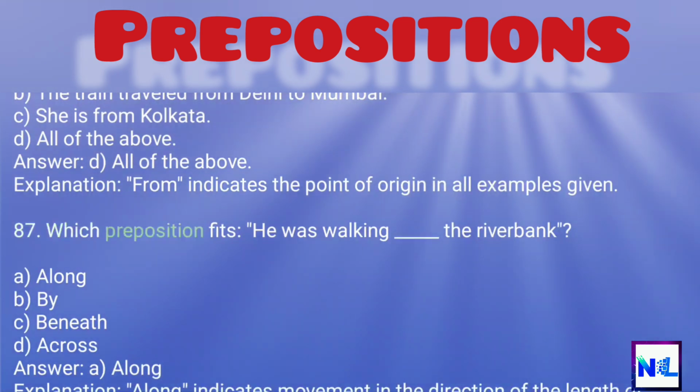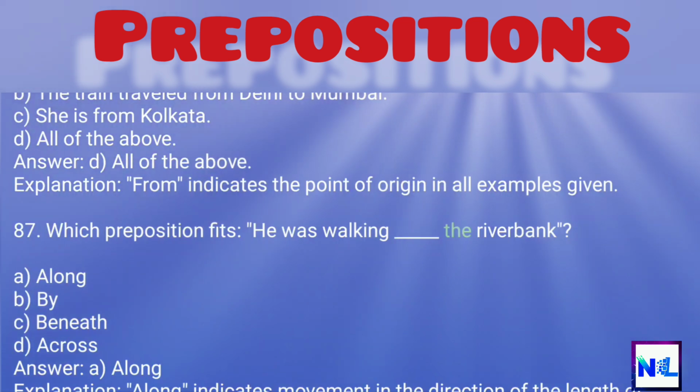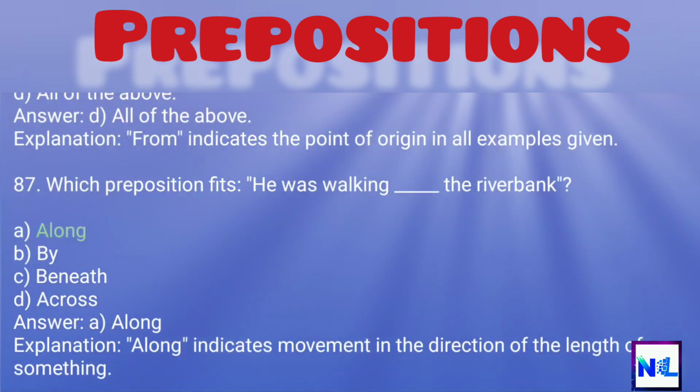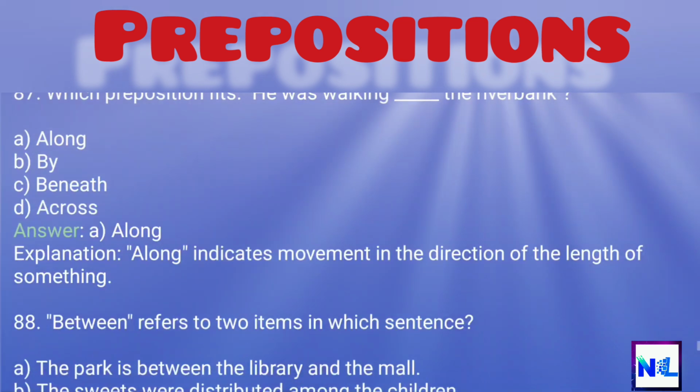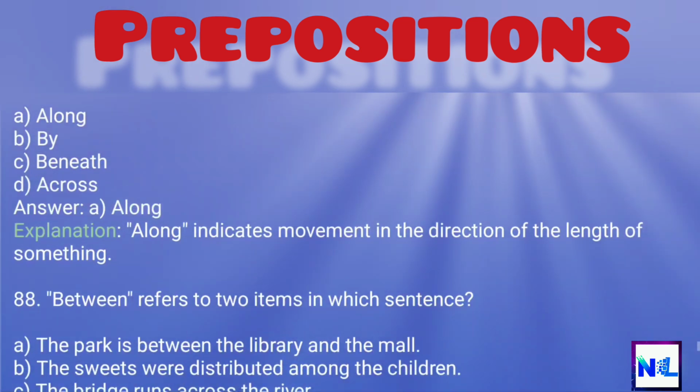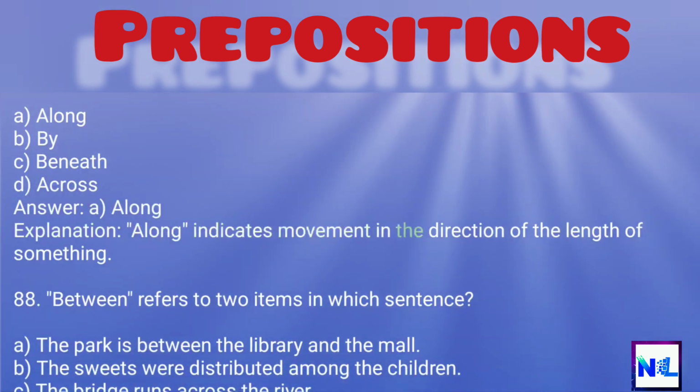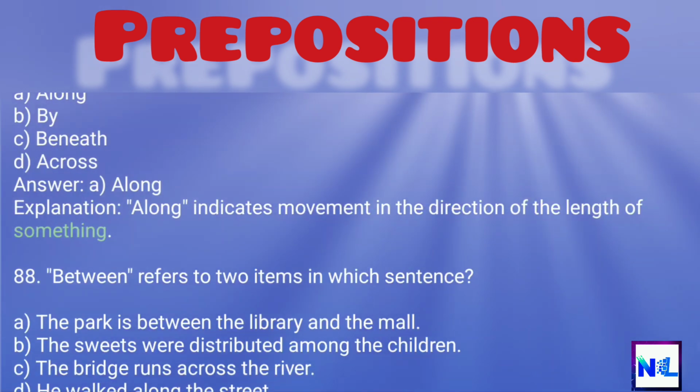87. Which preposition fits? He was walking _ the riverbank. A. Along. B. By. C. Beneath. D. Across. Answer: A. Along. Explanation: Along indicates movement in the direction of the length of something.